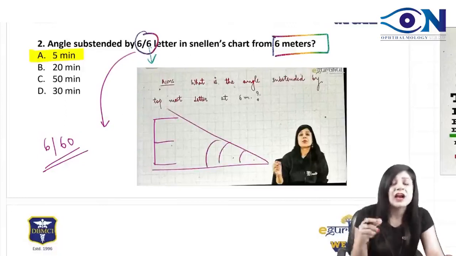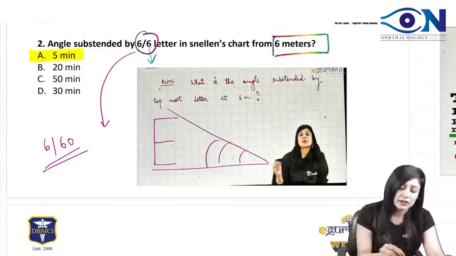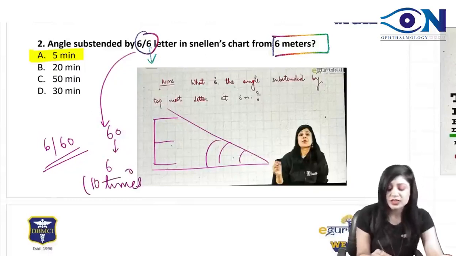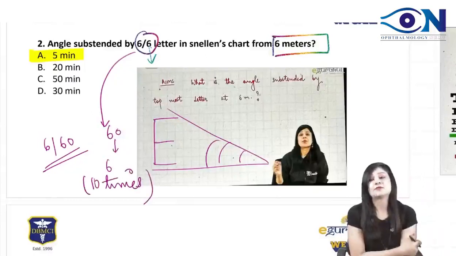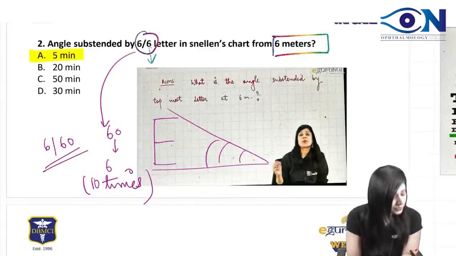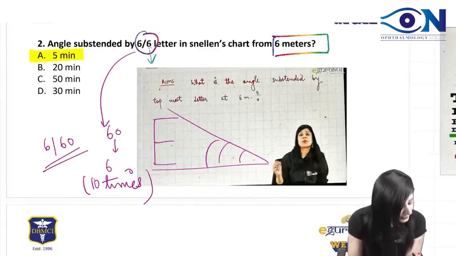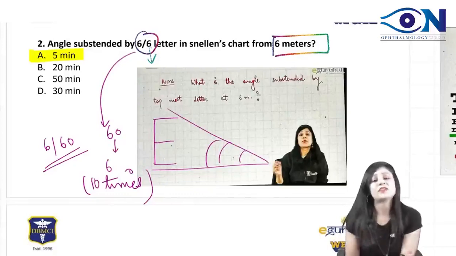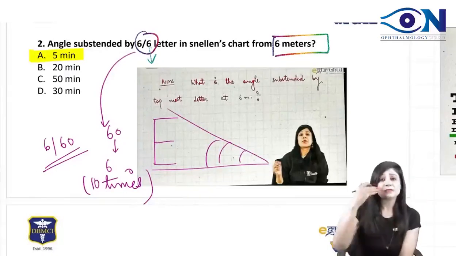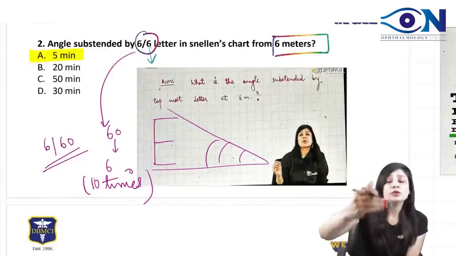So you have to see how much the person is going closer. From 60 meters to 6 meters, he is going closer by 10 times. So just multiply this angle by 10 times. 5 into 10, 50 minutes. Exactly. Very good. Everybody has given the right answer. Then the answer will be 50 minutes. So similarly, from 36 to 6.